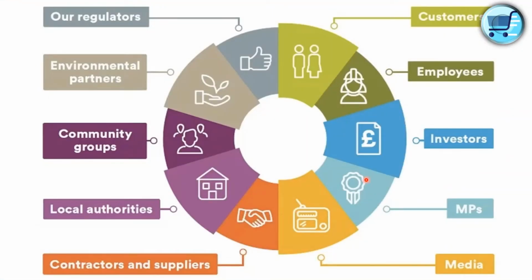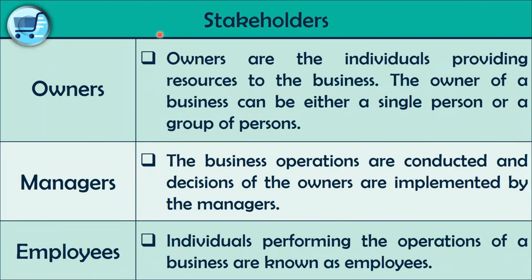So first of all, these are the examples of stakeholders in a company or a business: customers, employees, investors, media and local authorities, community groups, environment partners, and regulators. According to your syllabus, these are the stakeholders you will get in your exam, right?